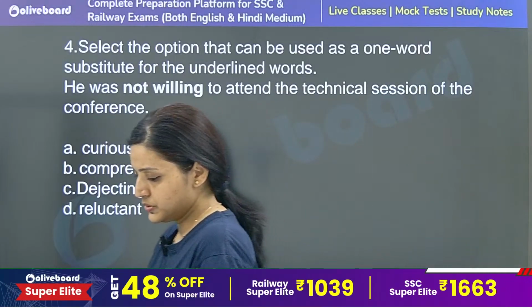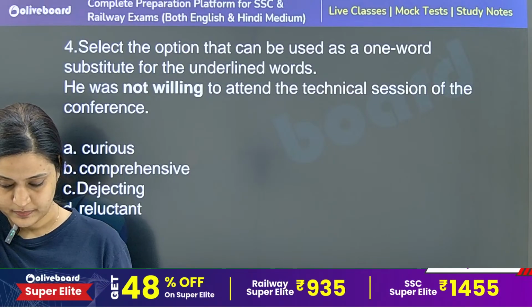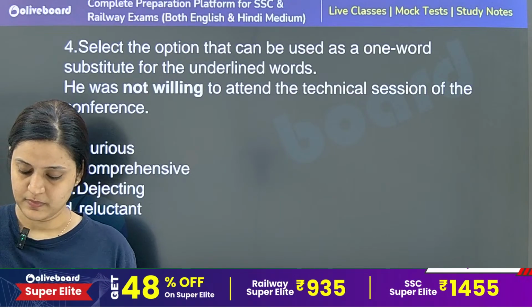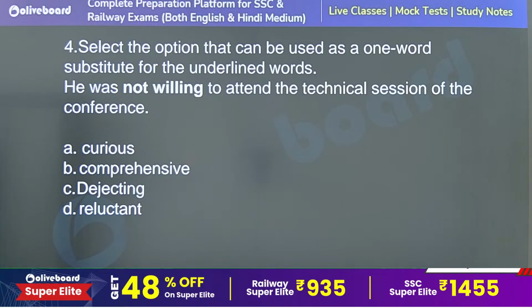Next question, fourth. If there is a collection of old notes, then again that will be in the branch of philately.